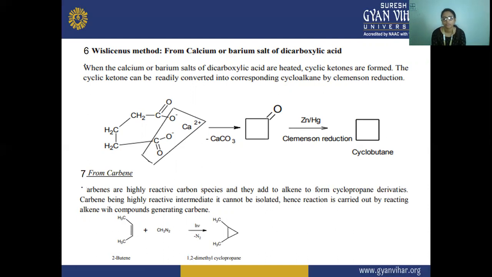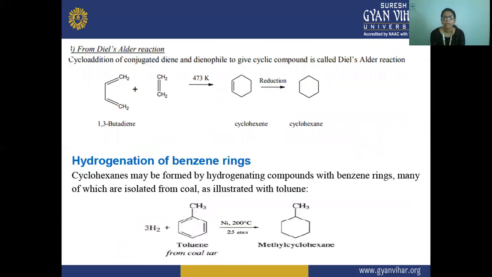Hence, reactions are carried out by reacting the alkene with a compound that generates the carbene. Here a reaction is given in which 2-butene is treated with a carbene, from CH2N2, and cyclopropane is formed. The nitrogen is removed, and that CH2 gets attached to the butene. Next is the Diels-Alder reaction.